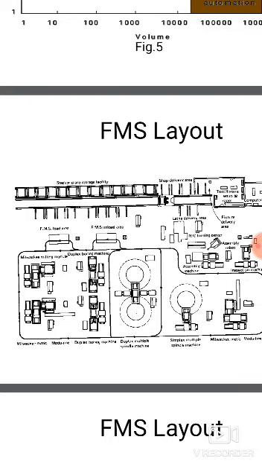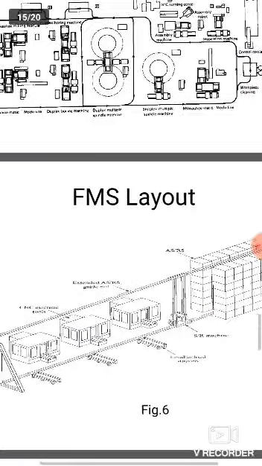After finishing one work at one station, the part moves to the second station for another work. After completing the second work there, it moves to the third station for the third work. Like that, fourth station, fifth station, all stations, it moves until it completes the whole work. Work always flows in a unidirectional path. This is what the FMS layout is explaining for us.